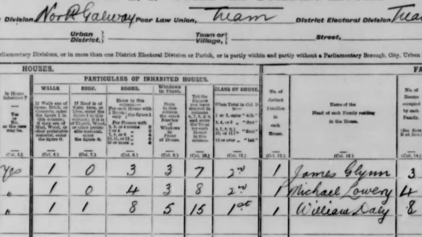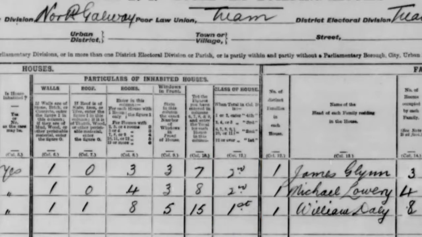This might indicate, for example, that perhaps where once they were living in a 1-story cottage, the family have added an additional story and it has now become a 2-story farmhouse. Again, there are 3 front windows to the front of the house. And when we compare that to the house of William Daly, we can see that his house is still larger and is still given the designation of first class, whereas the other 2 houses, including James's, is given the designation of second class.